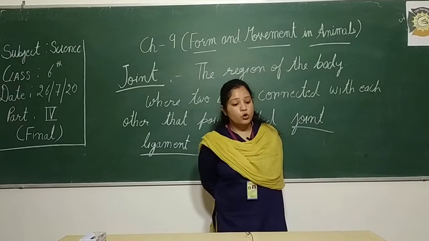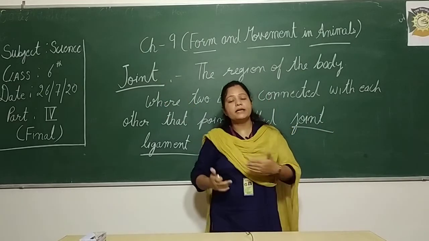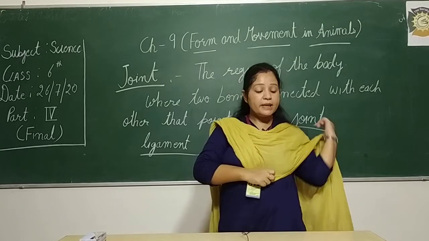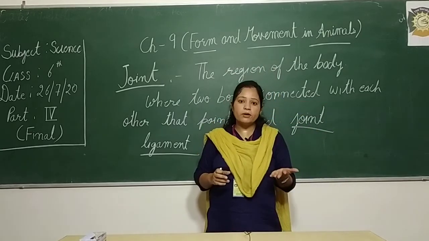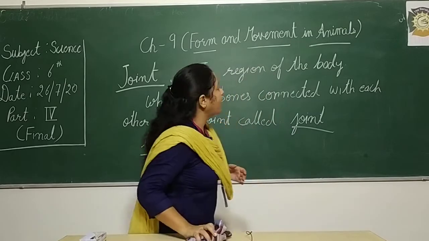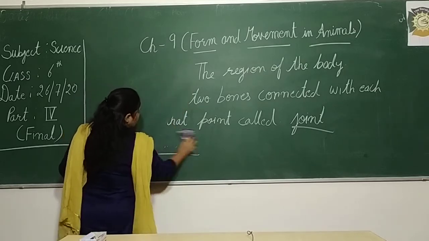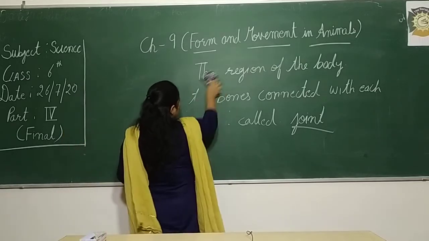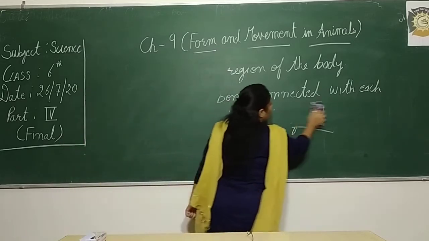Ligaments. Now these joints can again be divided into three parts, that is, fixed, slightly movable or movable. So these joints are again divided into three parts. One is fixed. From the word fixed you can understand that they cannot show any movement.